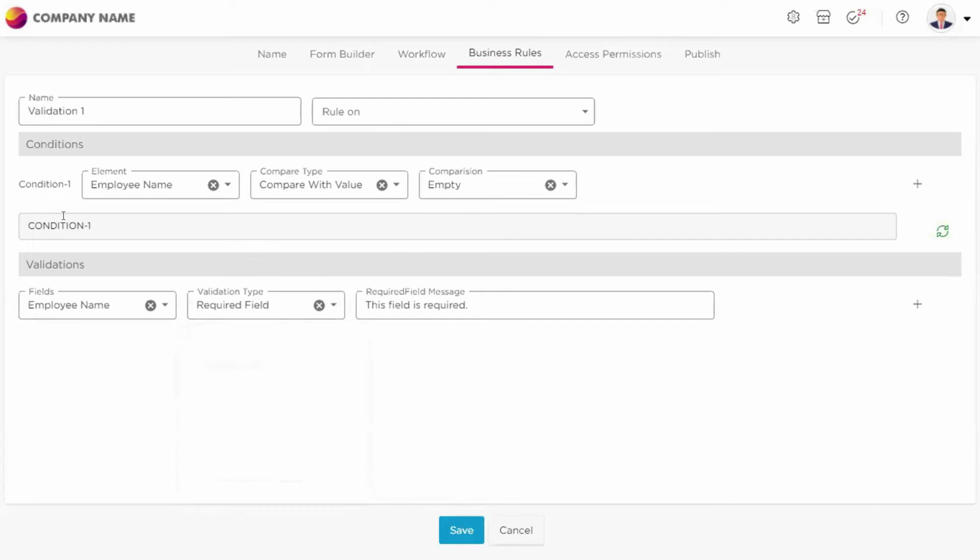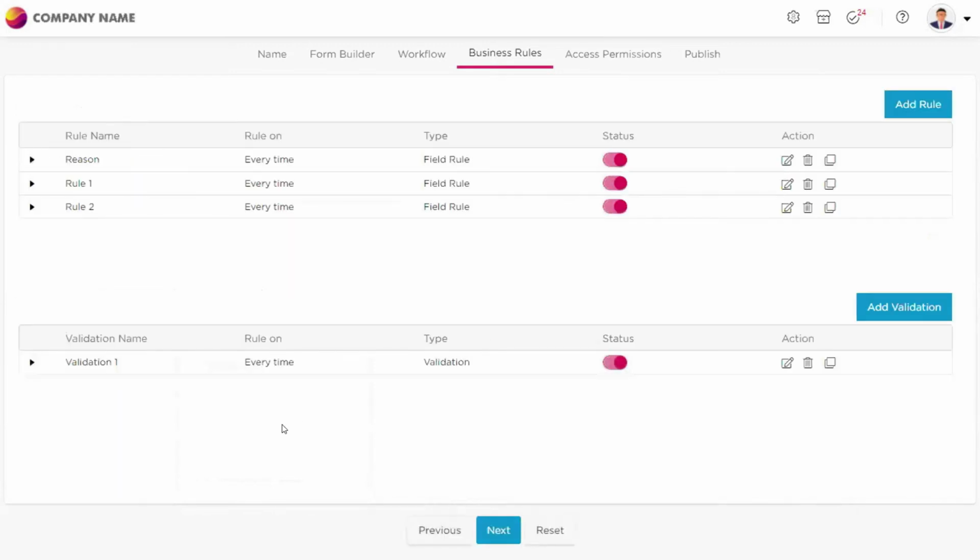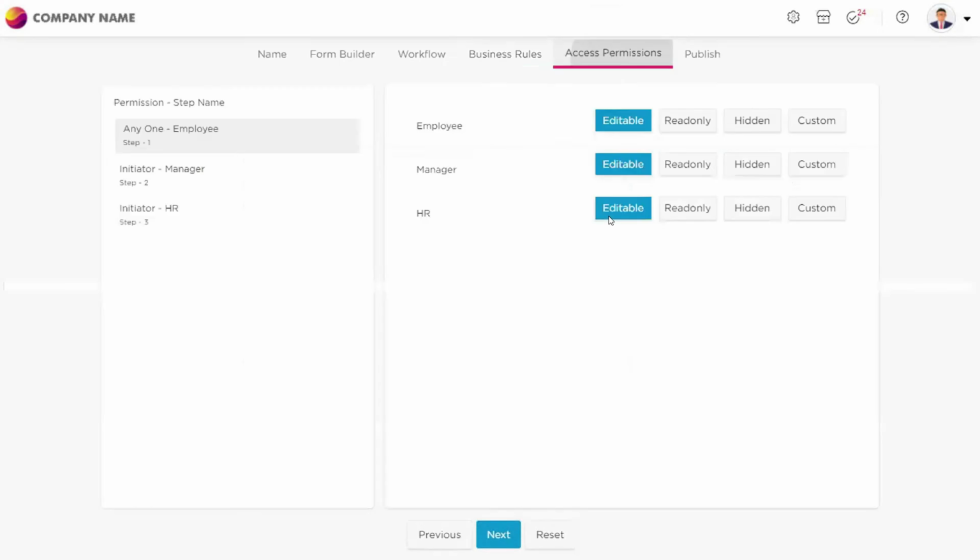So for you to understand, I have created a sample validation here, and I will save it. Now this is how the business rule works, but at the end I will show you how this business rule fires. Okay. Now let's move on to the access permission. So I have configured my business logic here, and now I will come to the access permission.